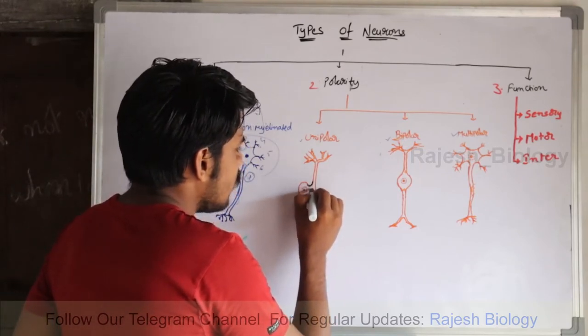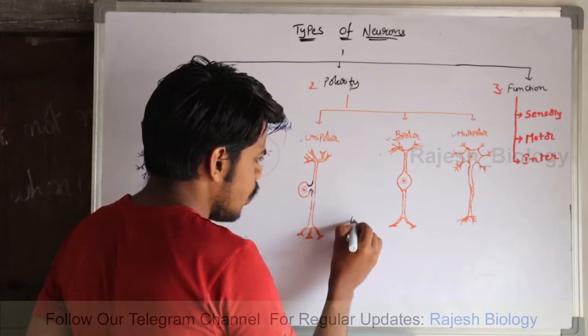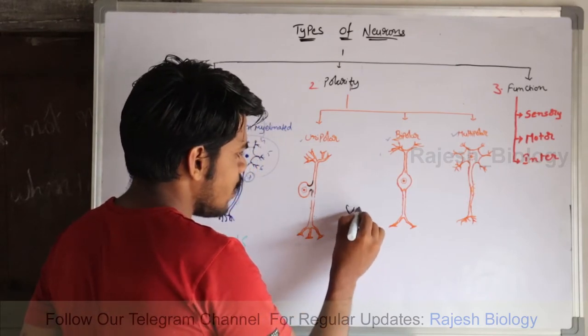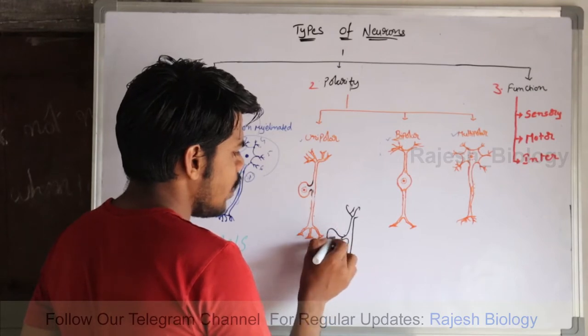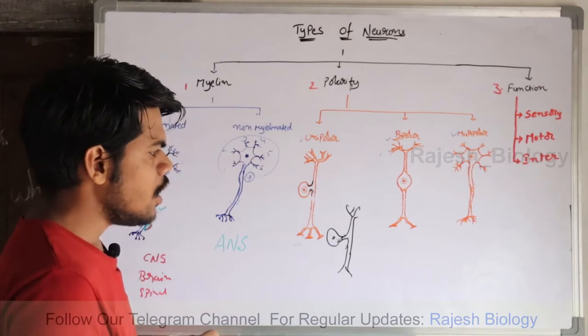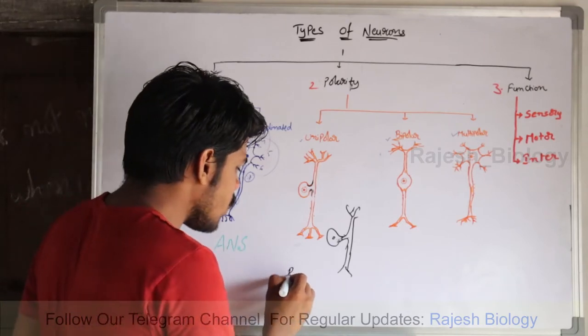From that pole, the projection is divided into a dendrite and an axon like this. It has only a single cell body and only one pole. This type of neurons are known as unipolar neurons or pseudo-unipolar neurons also.